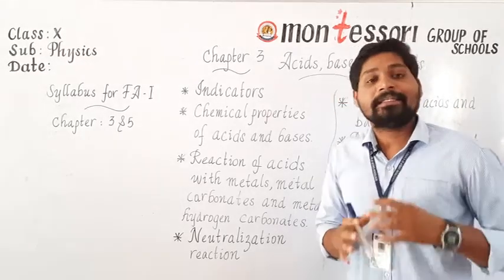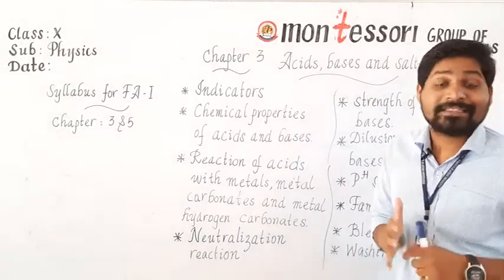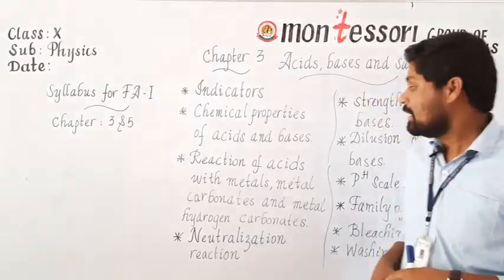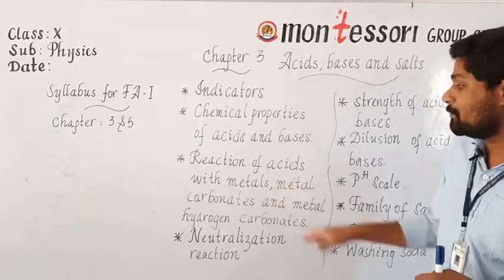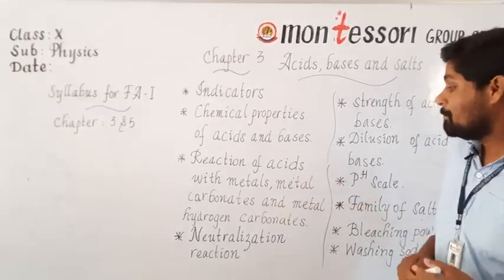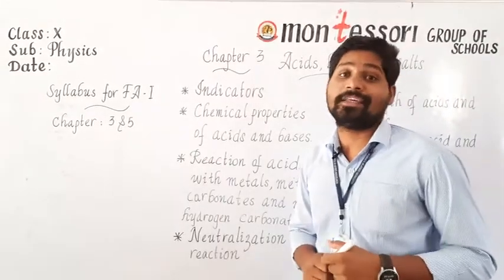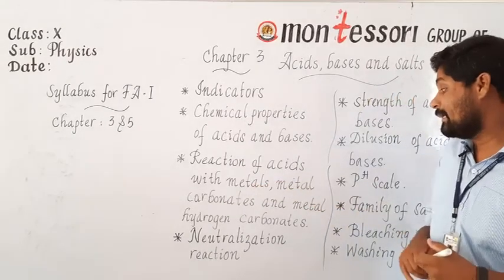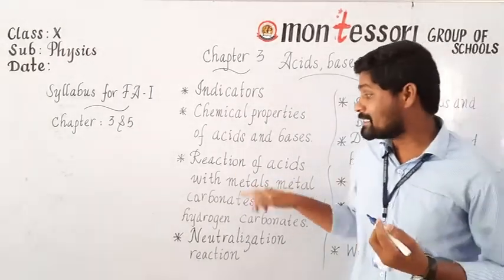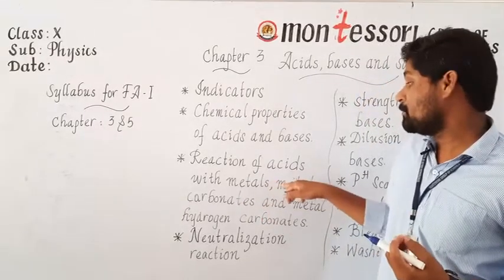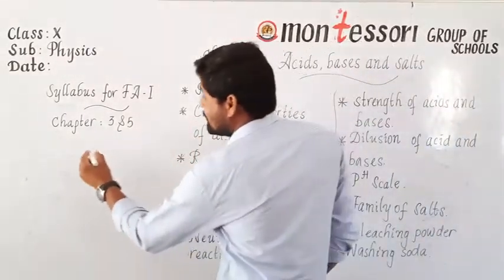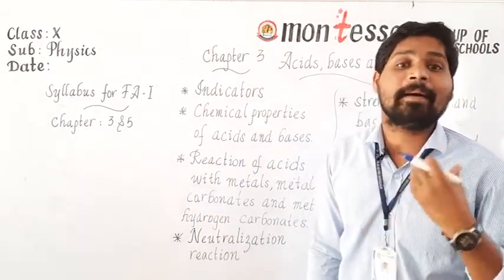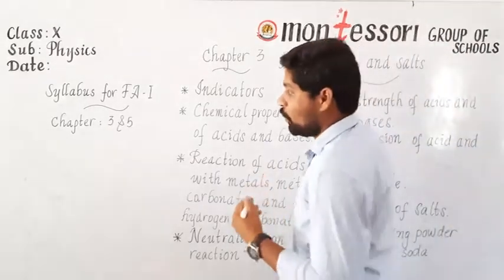Is it clear? The next, the most important one, is the reaction of acids and bases. What are the final products when an acid reacts with metals, metal carbonates and metal hydrogen carbonates? First of all, we will see the reaction of acid with metals. Whenever any acid reacts with any metal, the final products are salt and hydrogen gas is liberated. Let's see one example for this.